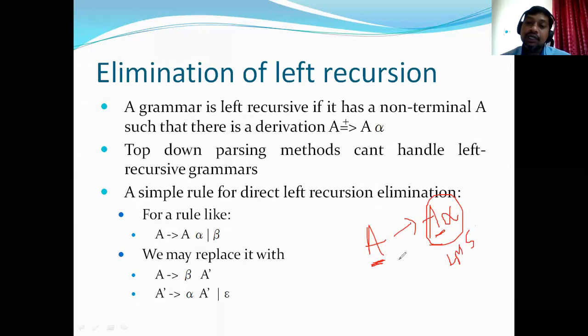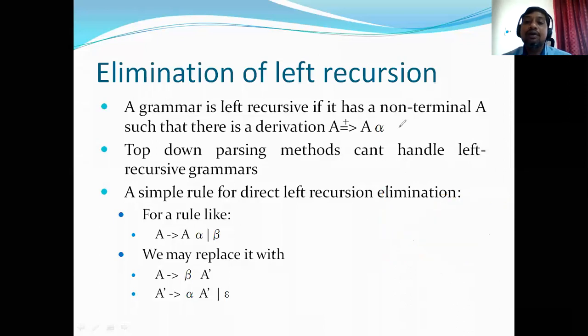If the leftmost symbol on the right-hand side of a production matches the left-hand side non-terminal, then such a production rule is said to be a left recursive production rule. The problem with left recursive production rules is that they always lead to an infinite loop.